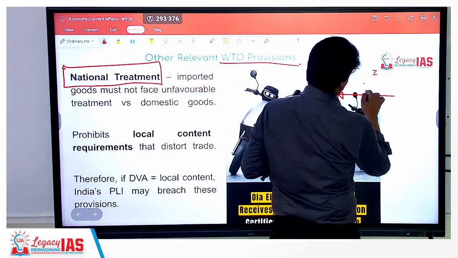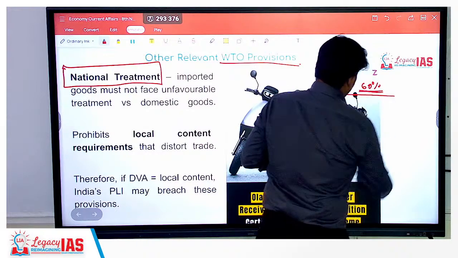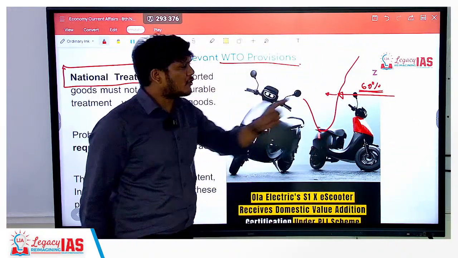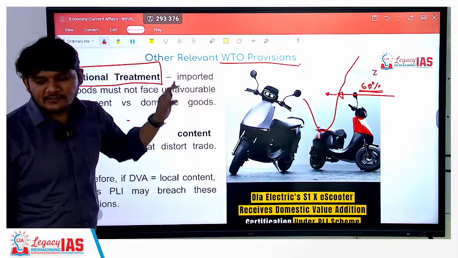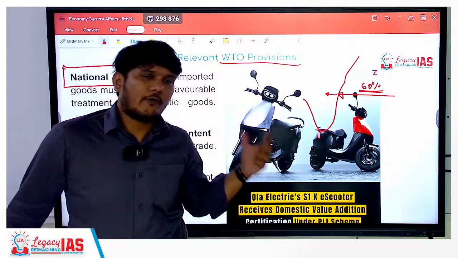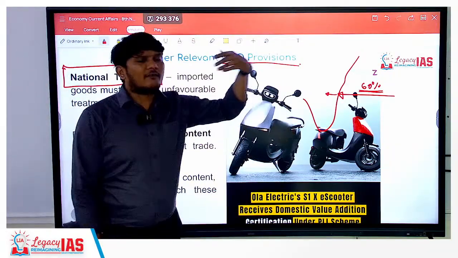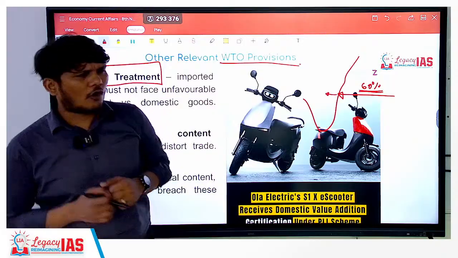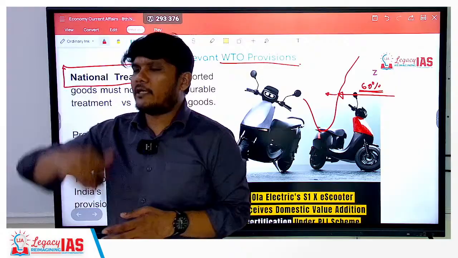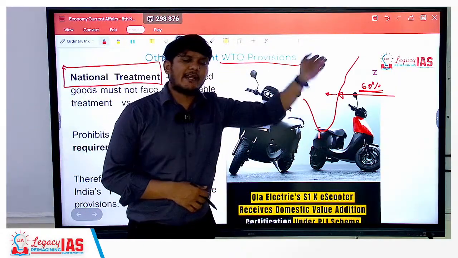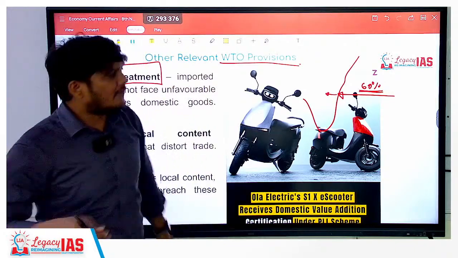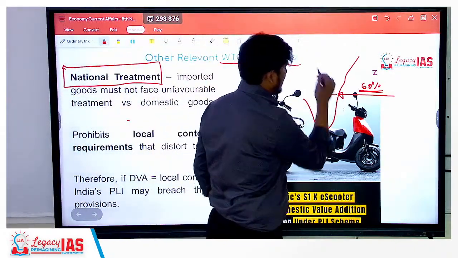Now let's say India has imposed 60% of tariff, but the moment that good enters the country, it should be given national treatment. That means it should be treated on par with the domestic product. Once it enters the country, you cannot give a notification to all the customers or all the shopkeepers to not use this, to not sell this, so that the demand goes down, to put it on a shelf in a supermarket at the end, put it behind, put it somewhere no one can see. Nothing like that can be given, because even these products have to be given national treatment.